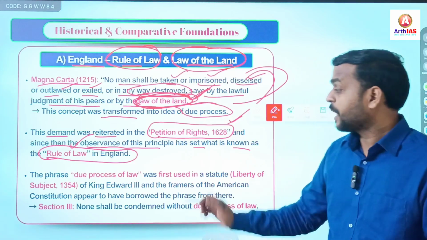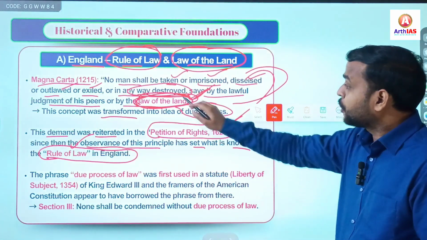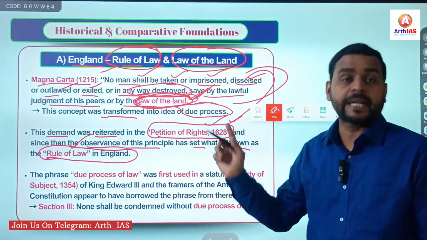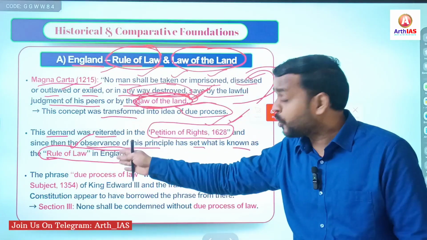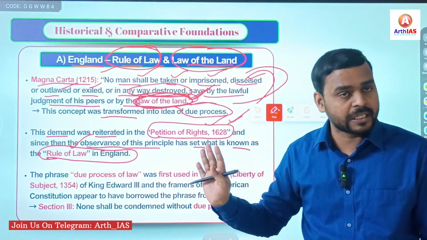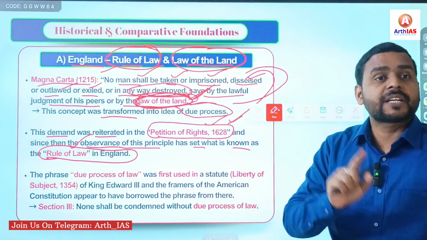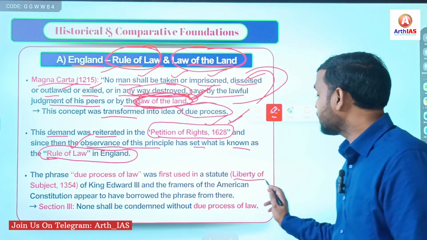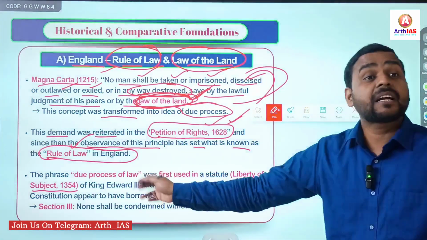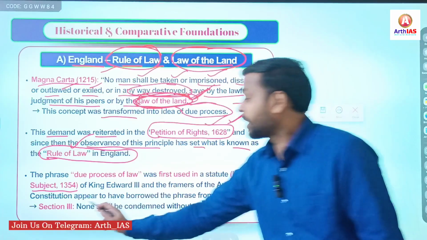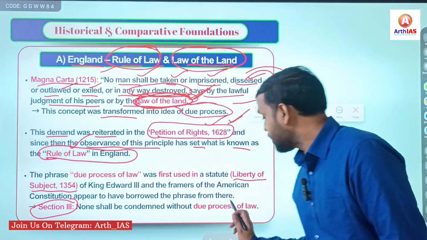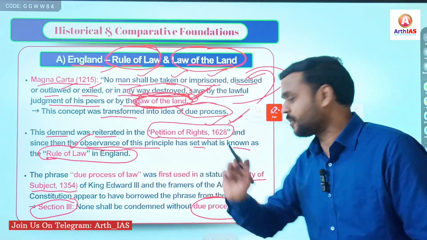Next, you have to understand that though these two, the Magna Carta and the Petition of Rights, did not explicitly include the phrase due process of law, the important statute you have to remember is the Liberty of Subject 1354. Under this statute, section 3 explicitly mentions the phrase due process of law.